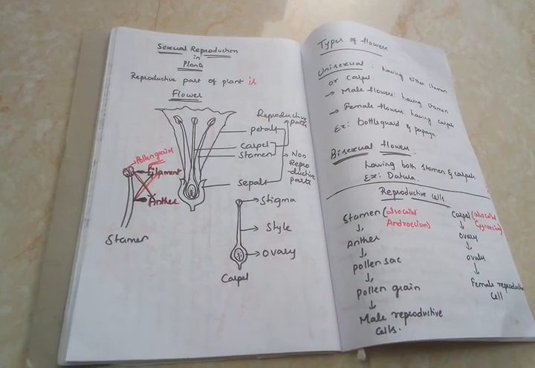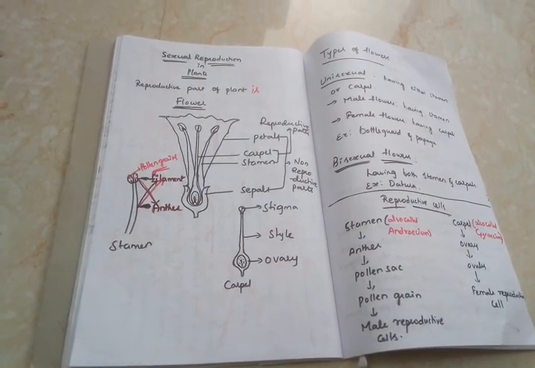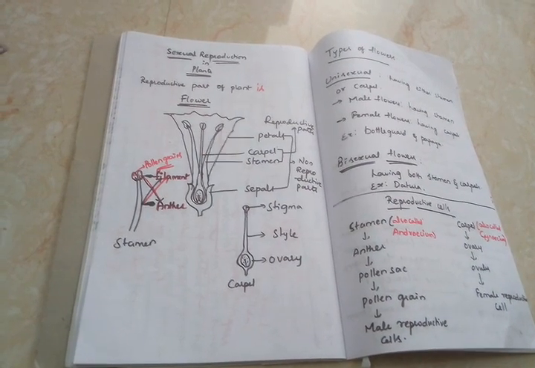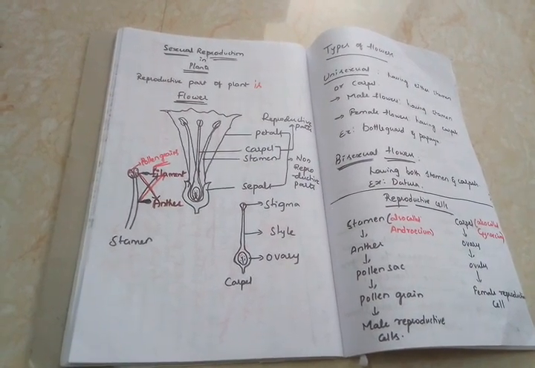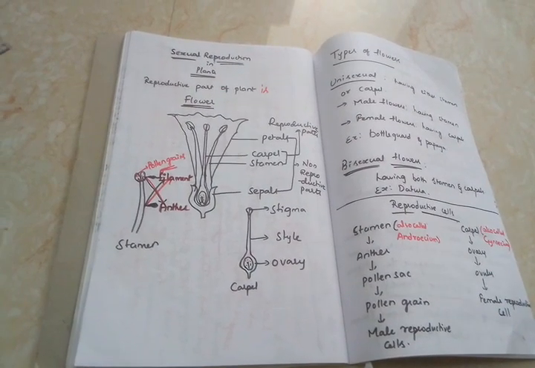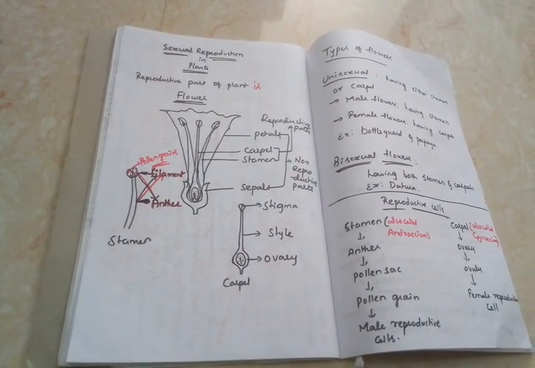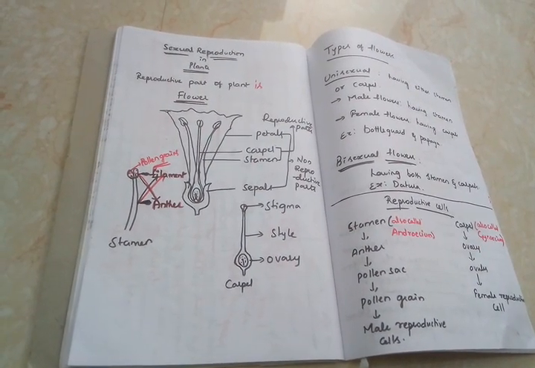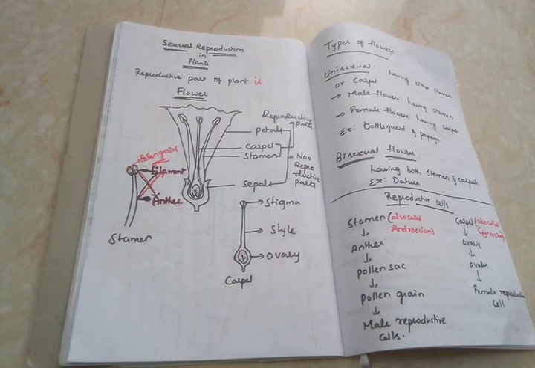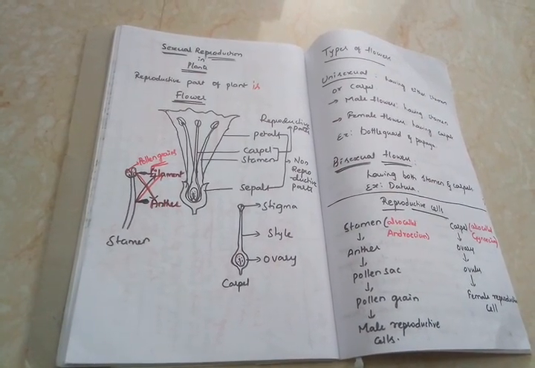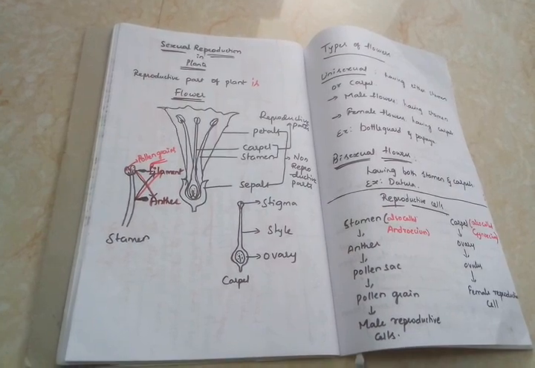Once again, I will tell you that in sexual reproduction there are two parents involved. In asexual reproduction there is a single parent involved. Coming to the plant, the reproductive part of the plant is the flower. So if flower involvement is there, then that is considered sexual reproduction in plants. If there is no involvement of a flower, even though a new plant arises, that comes under asexual reproduction in plants. That is the main difference.